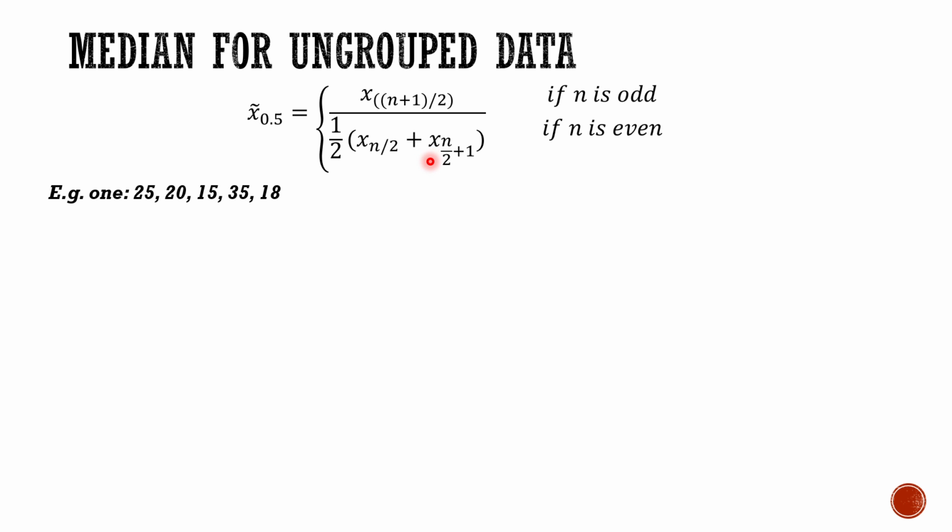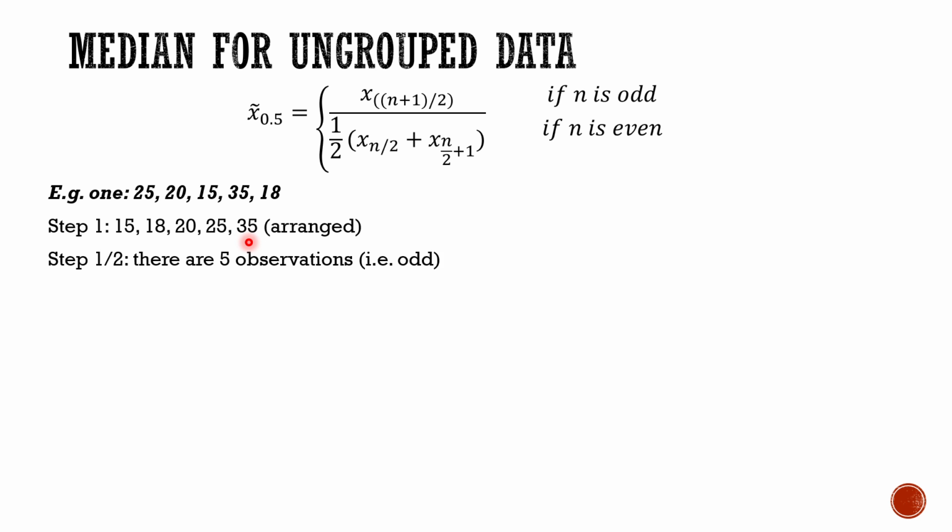Now we'll have one example, and let's suppose we have data as 25, 20, 15, 35 and 18. Here the number of observations is odd, that is 5. So first of all we'll arrange it in ascending order: 15, 18, 20, 25, then 35. We have arranged it.